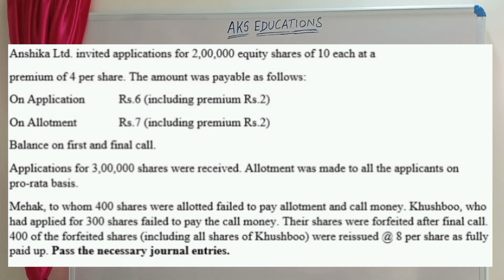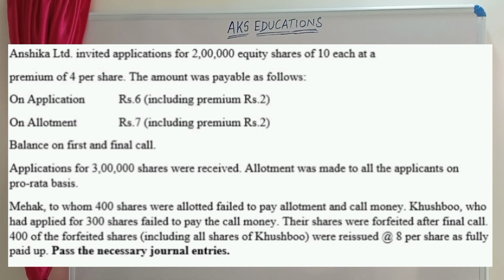So it is Anshika Ltd invited applications for 2 lakh equity shares of rupees 10 each at a premium of rupees 4 per share. On application 6, allotment 7, and the balance on first and final call. Applications for 3 lakh shares were received. Allotment was made to all the applicants on pro rata basis.